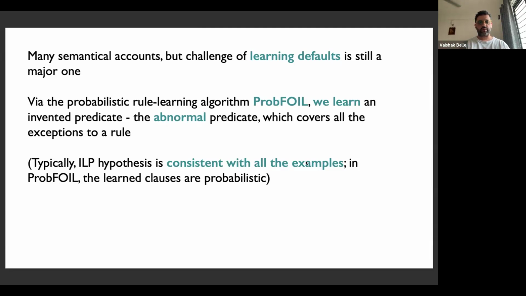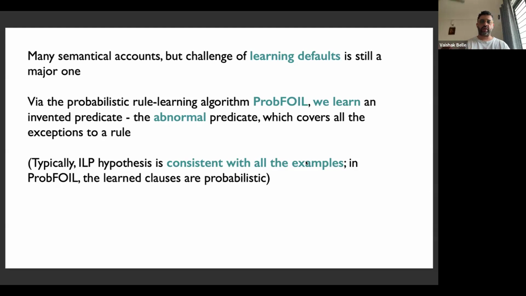What we propose in this paper is the idea of using a probabilistic rule learning algorithm called ProbFOIL. This is based on ProbLog. And the idea is that we learn an invented predicate. Okay, so this is called the abnormality predicate. There could be many of these. And basically, these abnormality predicates cover all the exceptions to the rule.